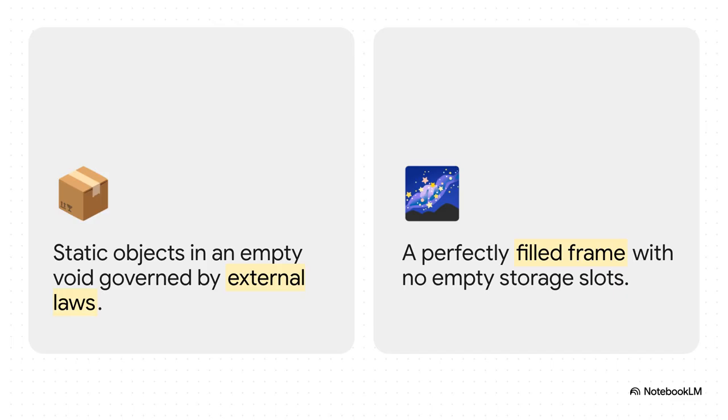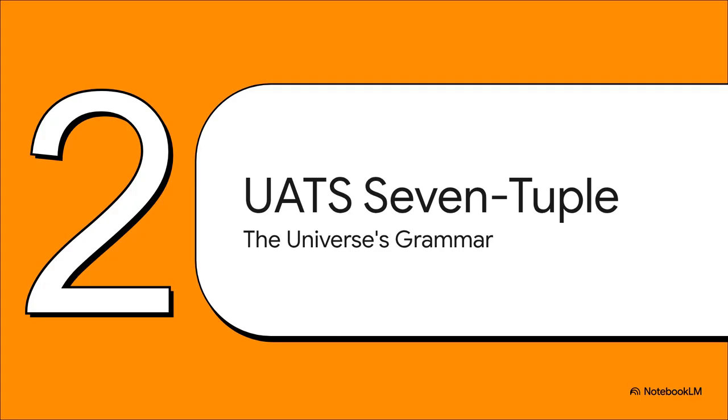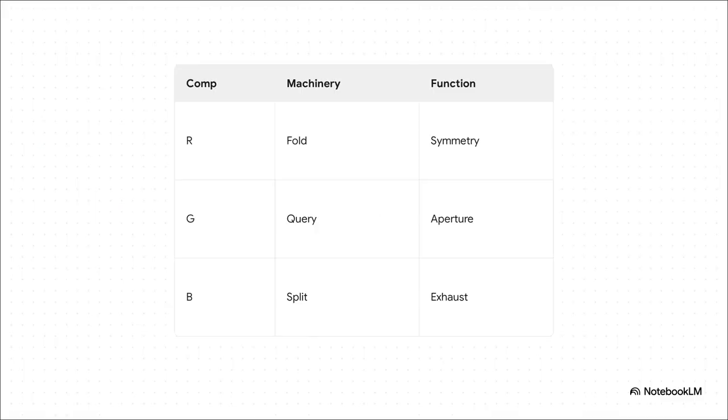Moving on to Section 2, the UATS 7-tuple framework, or the universe's grammar. So if the universe isn't relying on external laws, how does it actually run? The framework introduces a strict underlying grammar known as the Universal Action Type System, or UATS. It's built on a 7-tuple structure with some really intuitive groupings. You've got R for the repeater, or fold machinery, that handles symmetry, kernel, and scale base. G is the gap or query, essentially acting as the aperture. And B is the rendered split, which deals with exhaust, residue, and closure. Basically, the universe is an active system chained to these strict operational rules just to keep from falling apart.